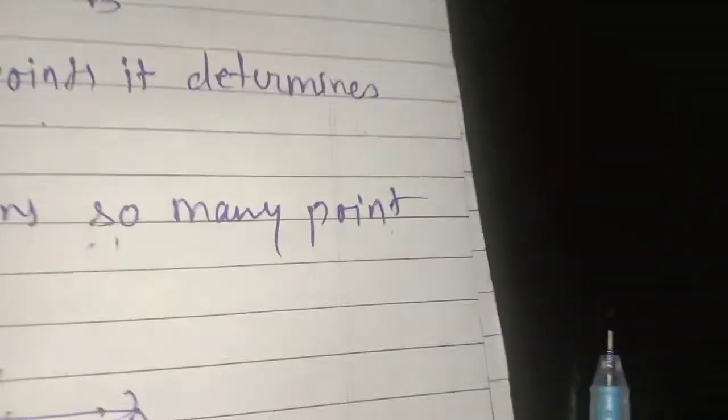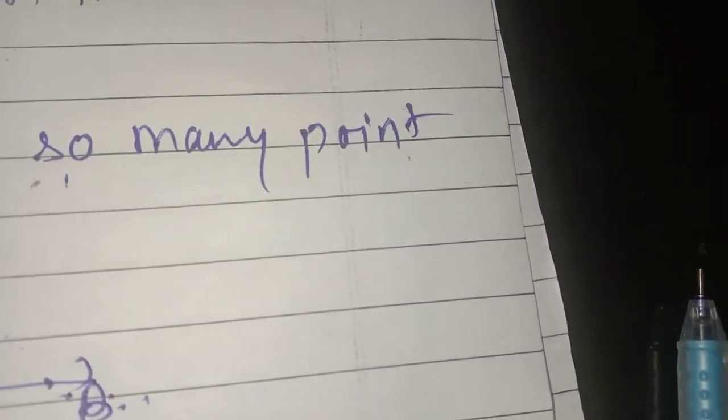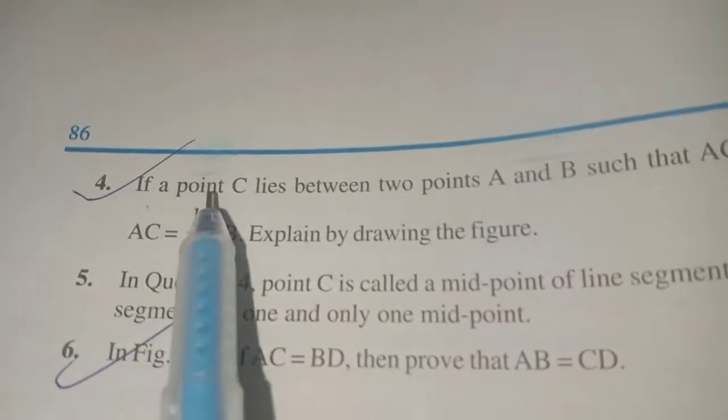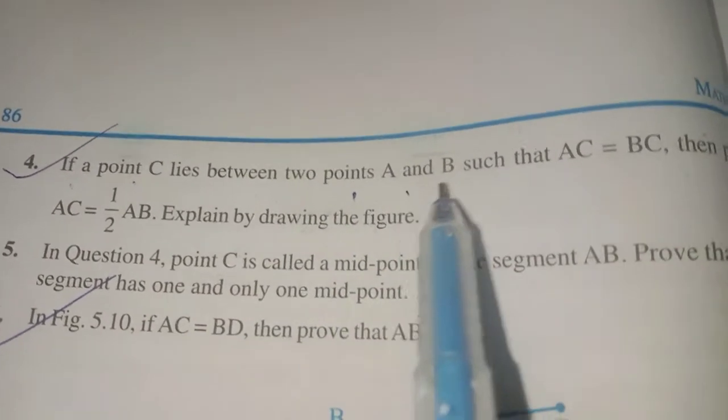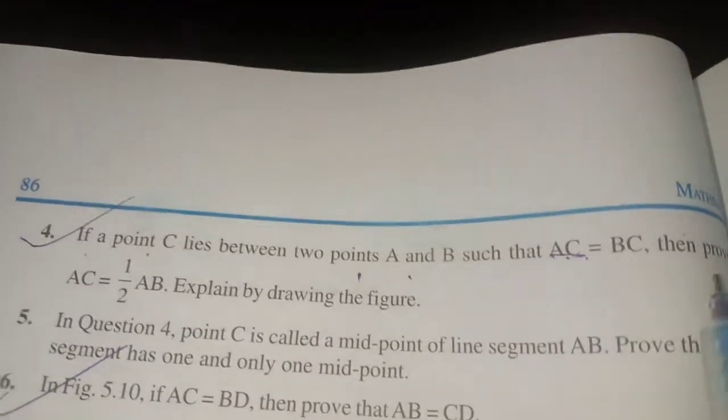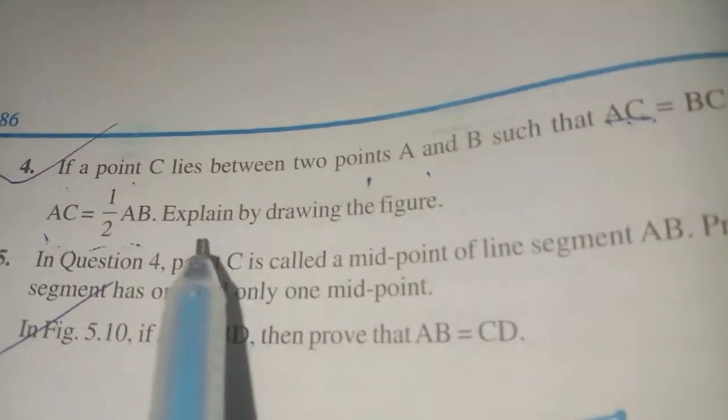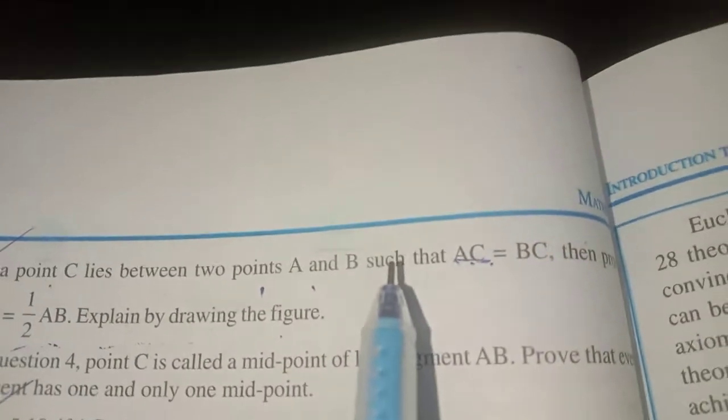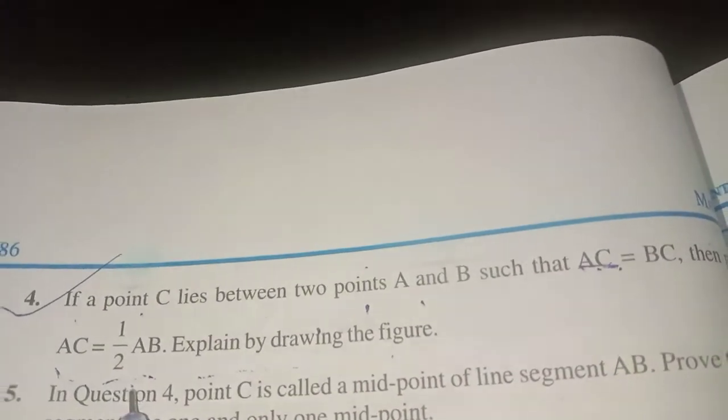Now I am going for the next segment, question number 4. If a point C lies between 2 points A and B such that AC is equal to BC, then prove that AC is half of AB. Explain by drawing the figure. These are the types of questions where we are going to introduce given, to prove and proof. This is a part of a theorem.